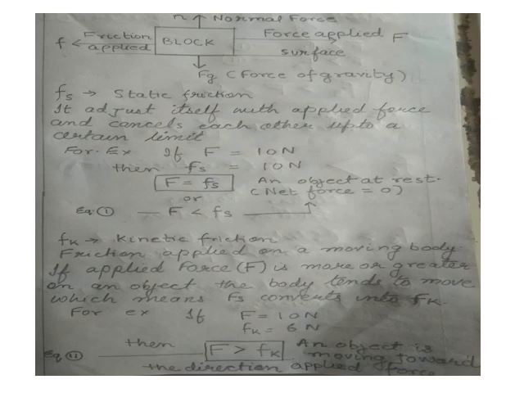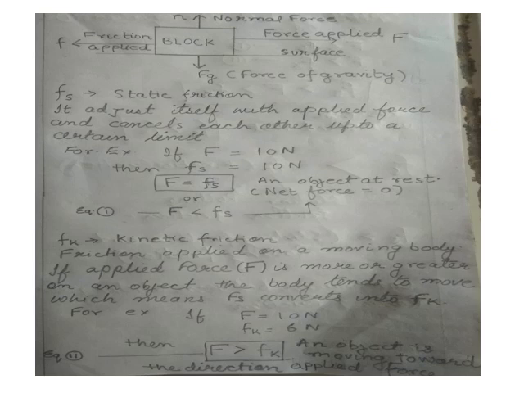For example, if the applied force, that is capital F, is 10 Newton, then static friction adjusts and applies a force equal to it, that is small fs equals 10 Newton, which results in the net force, that is 10 Newton minus 10 Newton, that is 0. In other words, we can say that the object is at rest.